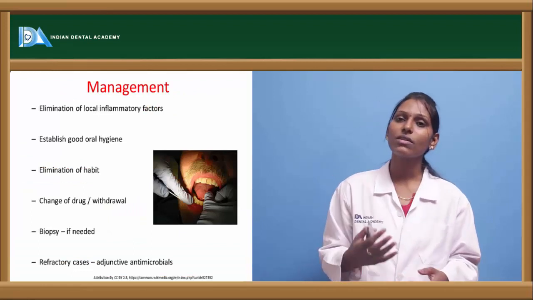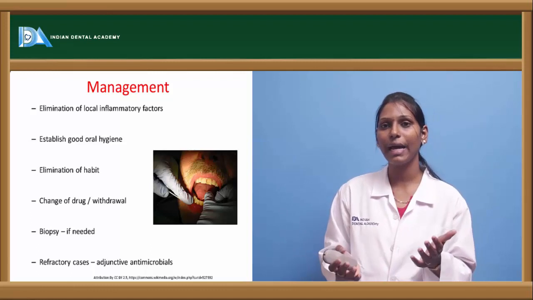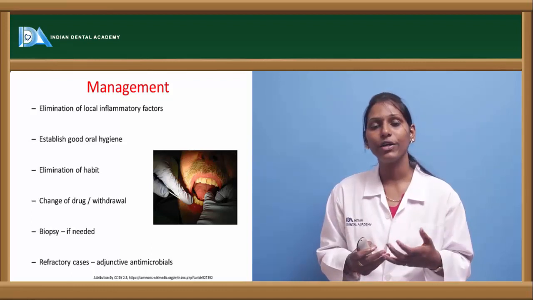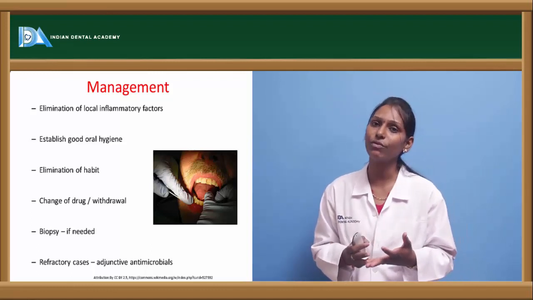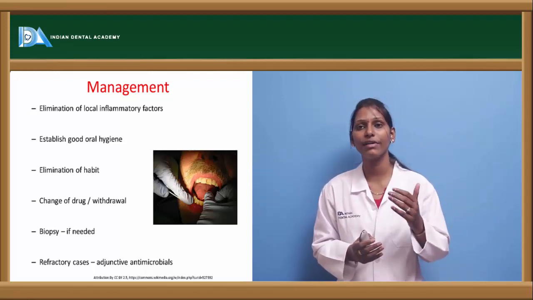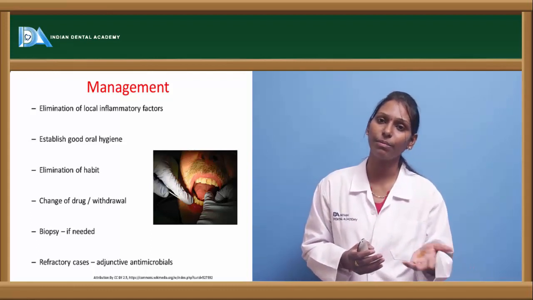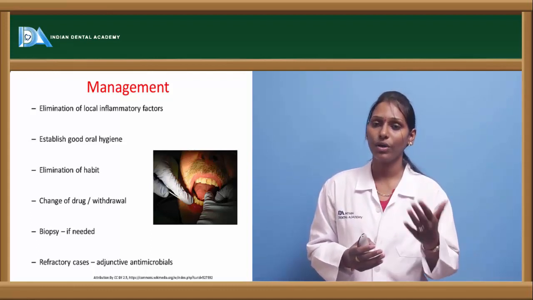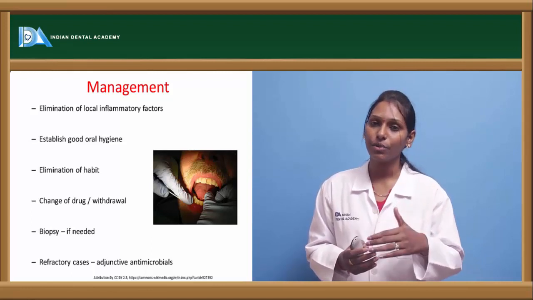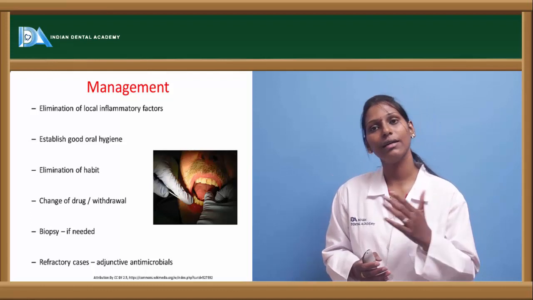So these are the various causes based upon the etiology and based upon the distribution. Gingival hyperplasia can be identified or diagnosed, and for management, the first thing is that the underlying cause has to be treated. For example, if the patient has inflammatory conditions like plaque or poor oral hygiene, then proper oral healthcare precautions and oral prophylaxis can reduce it.